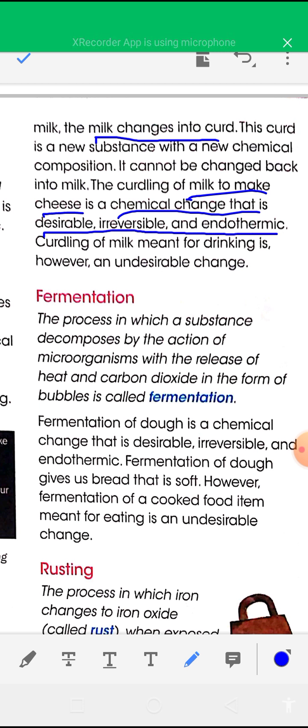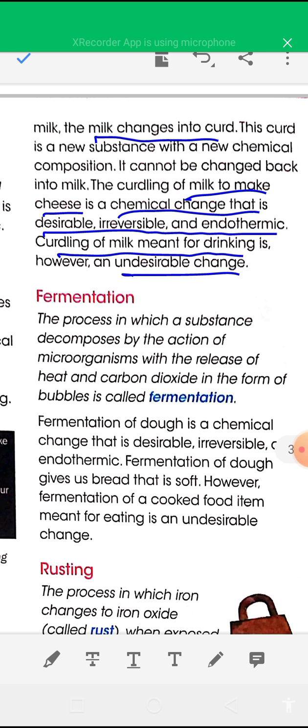Curdling of milk meant for drinking is an undesirable change. Curdling of milk to make cheese is a desirable change, and curdling of milk for drinking is an undesirable change.